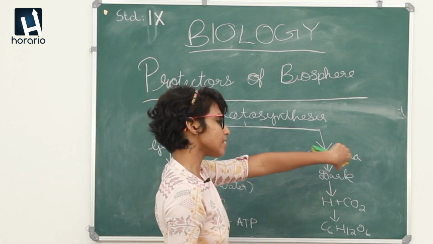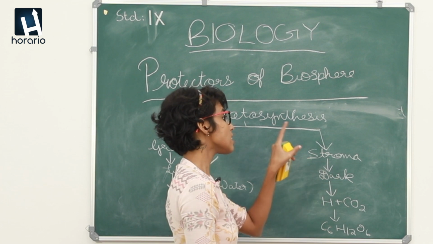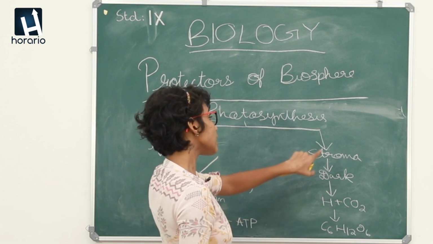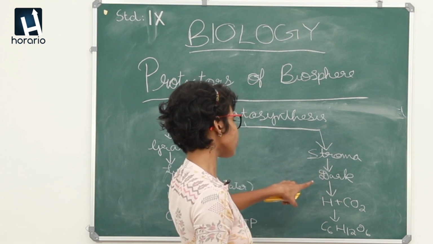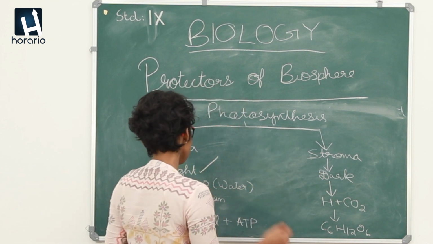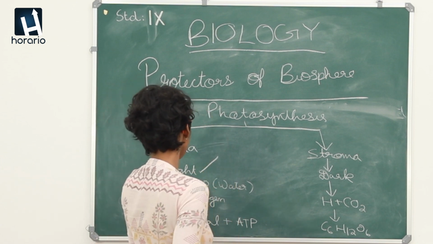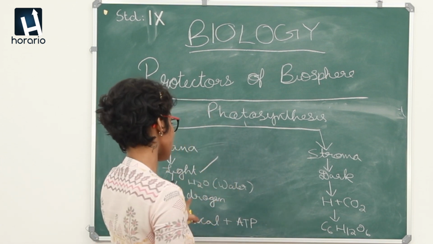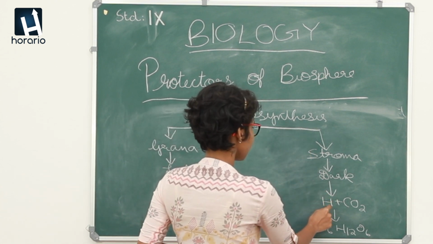Now I have said that in chloroplast there is another part called stroma. Inside the stroma the dark phase happens. In the light phase, the light has broken down the water molecules into hydrogen and oxygen, and this hydrogen is present here.